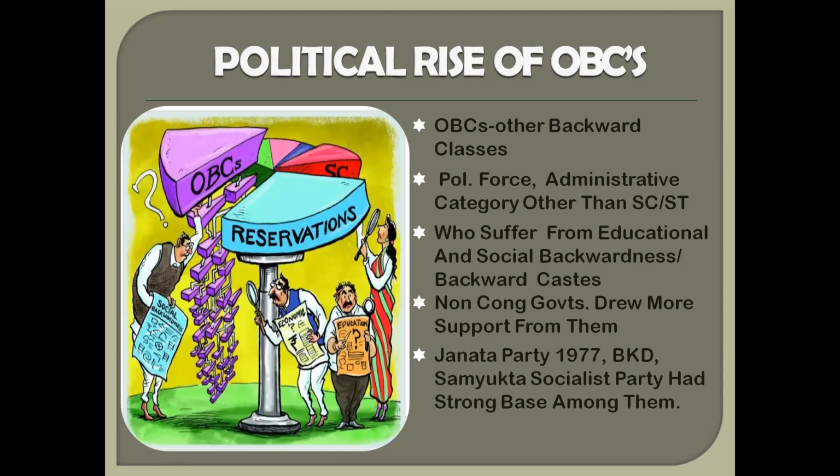तो जैसे scheduled caste and scheduled tribe एक administrative category थी, उसी तरह से OBCs को भी एक एडमिनिस्ट्रेटिव कैटेगरी बनाने की मांग खड़ी हुई. These are communities other than SC and STs who suffer from educational and social backwardness. So non-Congress parties drew more support from these communities.